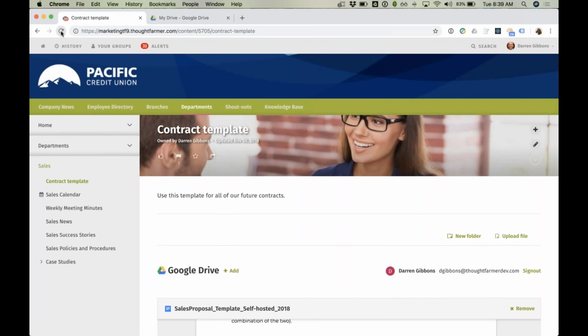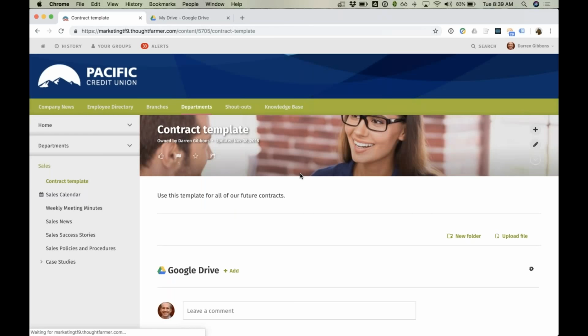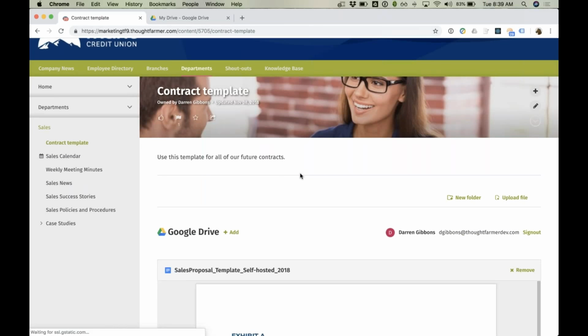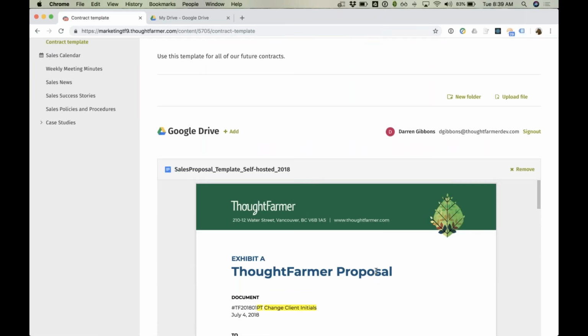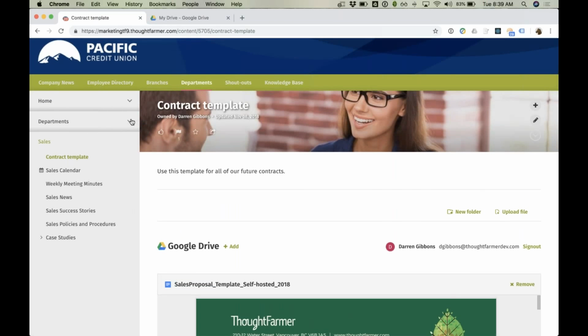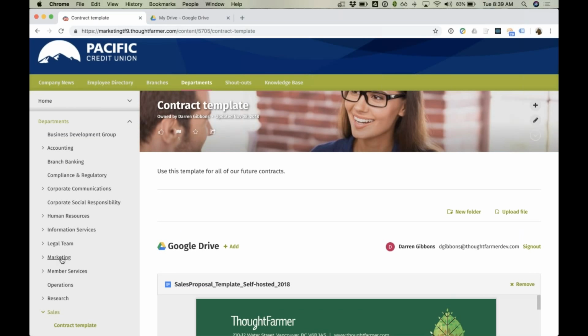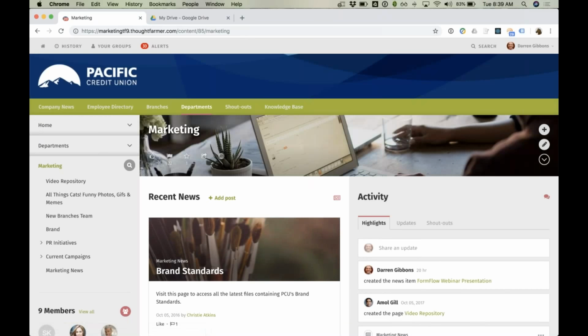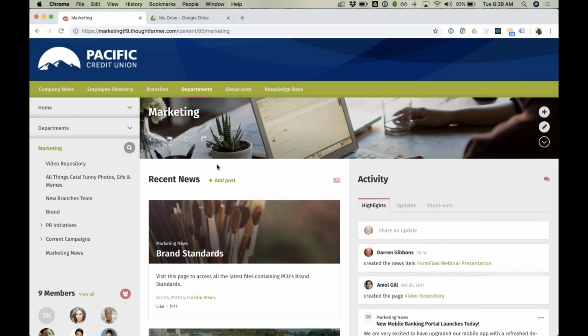If I go back to the page here, you'll notice after a refresh, those changes have been reflected in my document. So everything's automatically kept in sync. That's a Google document, but we also work with pretty much any type of document that Google Drive can work with. So I'm going to go over here to the marketing section.